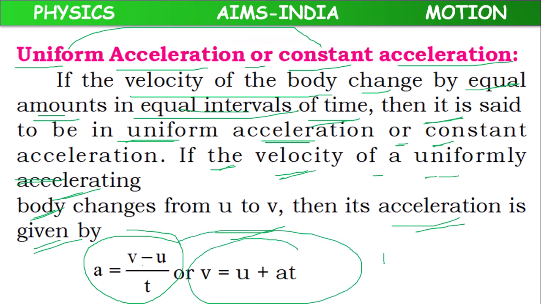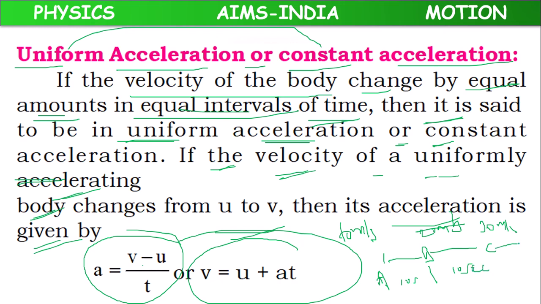Suppose at point A, the velocity is 10 meter per second. At point B, the velocity is 20 meter per second. For going from point A to point B, it might have taken 10 seconds. Again, at point C, the velocity is 30 meter per second. From B to C, the time taken is 10 seconds.